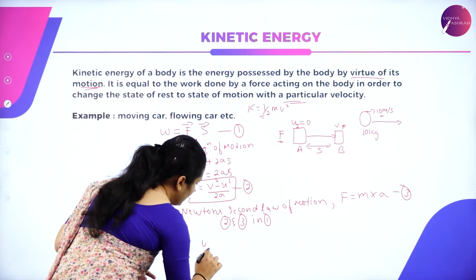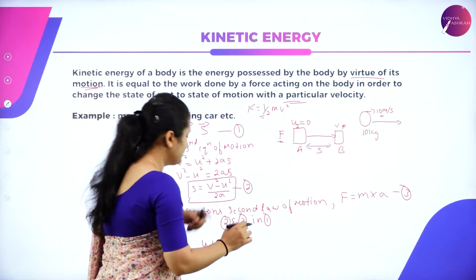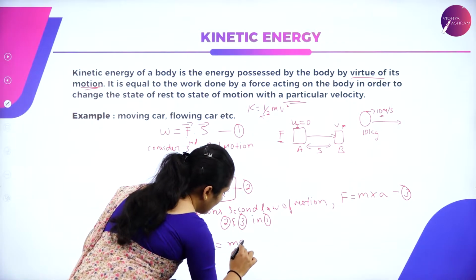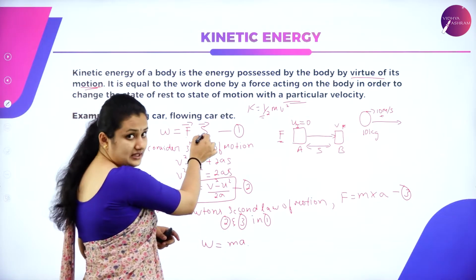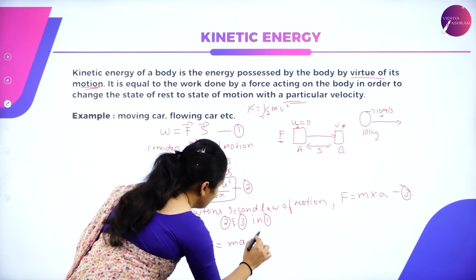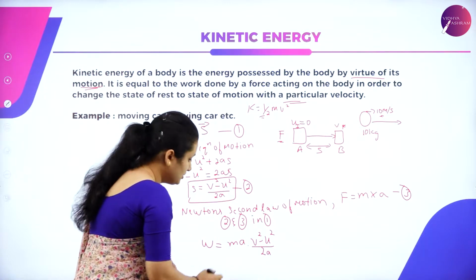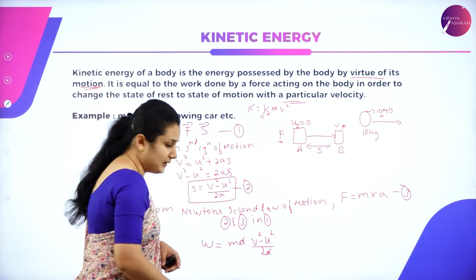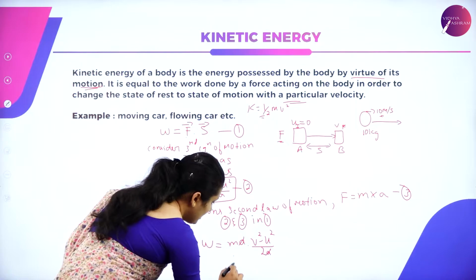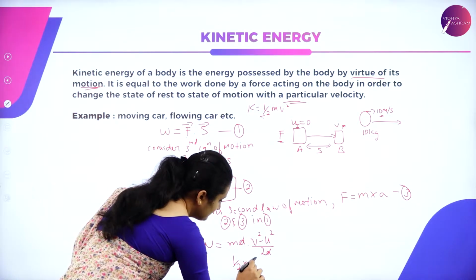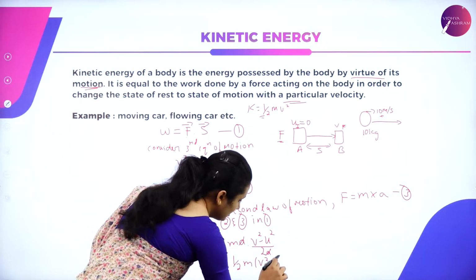So your work done W is equal to force, which is ma, times S, which is v square minus u square divided by 2a. So a cancels with a. What is remaining is half m times v square minus u square.